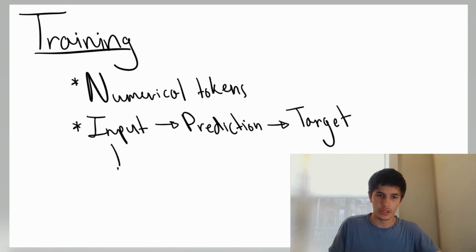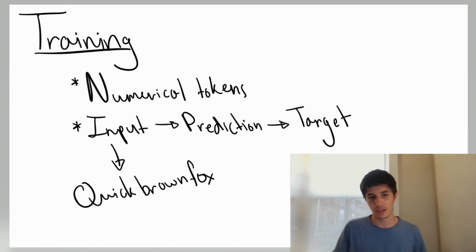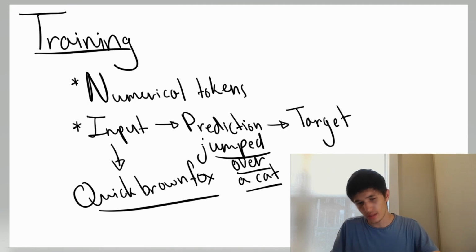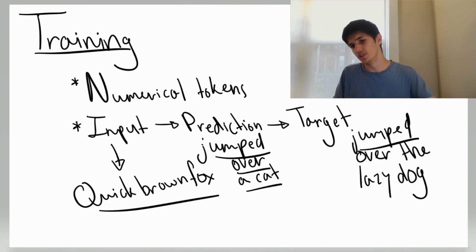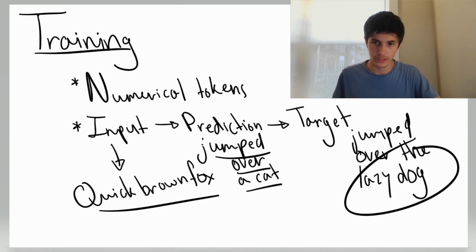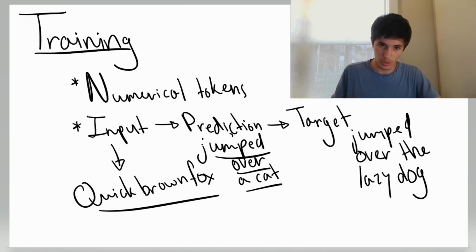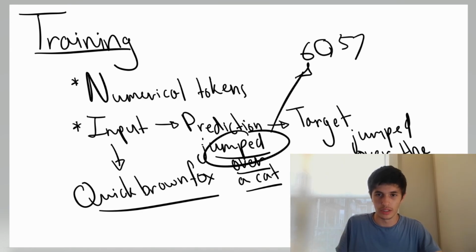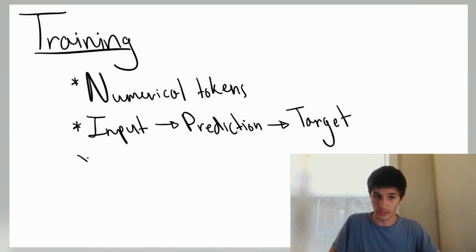So if the input is, for example, quick brown fox, which, if you don't know, is part of the sentence that contains all of the English alphabet in one sentence, and the AI model looks at that and predicts jumped over a cat, and the actual target is jumped over the lazy dog, then in the training process, it looks at that and says, okay, you were a little bit off. You said a cat instead of the lazy dog. Let's adjust your mathematics slightly to ensure that the next time you predict that it is over the lazy dog. So this is done many, many times, except these are all numbers, right? Jumped could mean, I don't know, 6,507, for example. And so in no way is it different for tool calling.